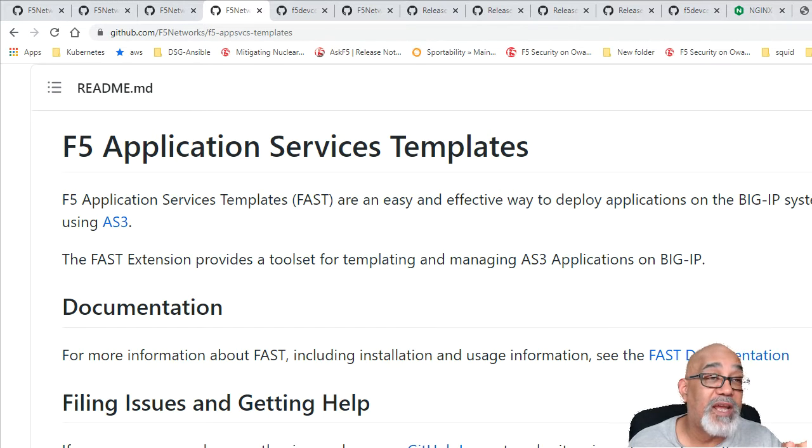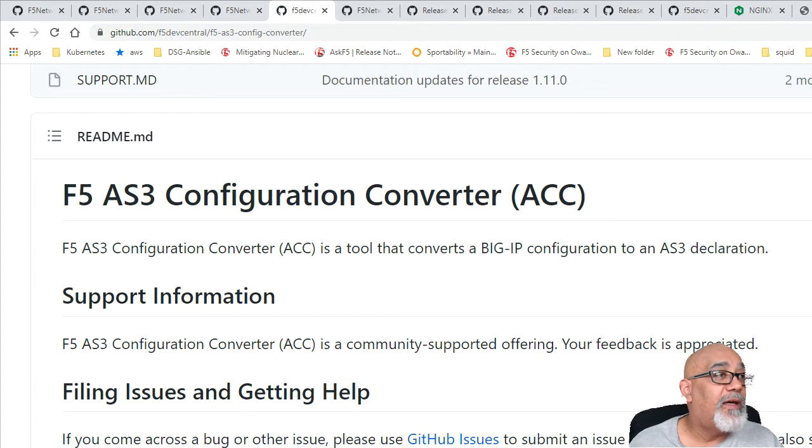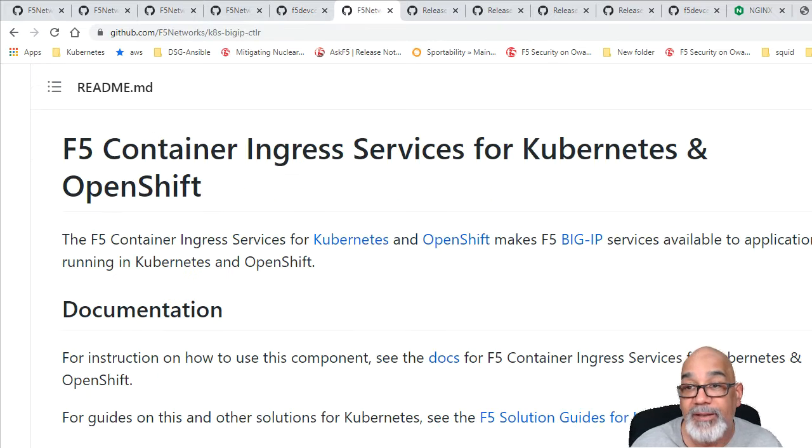One of the key things here, this is now the supported version with the Microsoft ADFS template in there. I know some of you actually care about that one. The F5 AS3 Configuration Converter, a new version of that was released, and this now will allow files up to 1 gig to be processed by the REST API. I know a couple of you bumped into that.